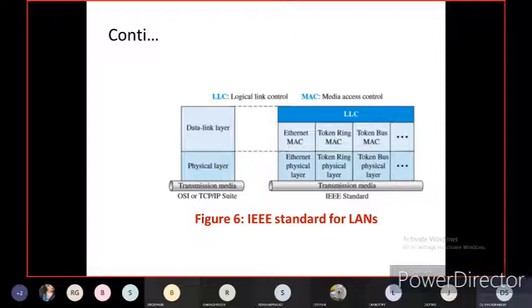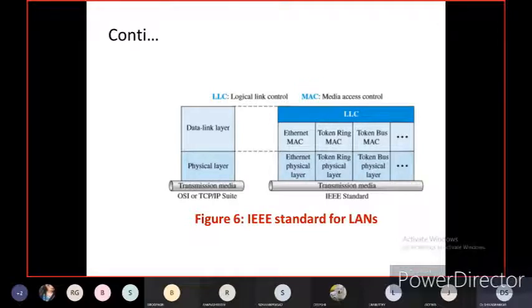In the physical layer, usually that is wired communication. As I told you, the TCP/IP protocol, the communication-oriented protocols, support transmitting the data in the physical layer, TCP/IP protocol in the transmission media. Then Ethernet physical layer, token ring physical layer, token bus layer in the IEEE standard.